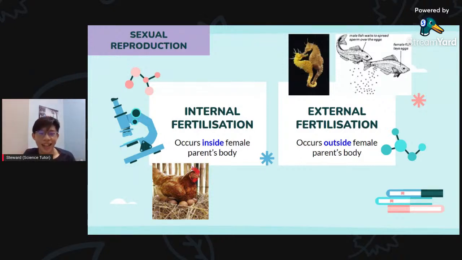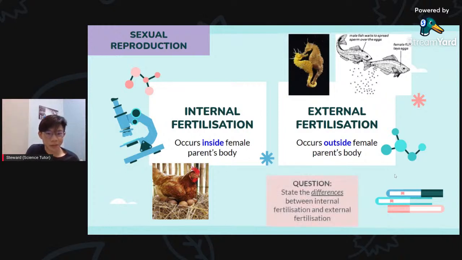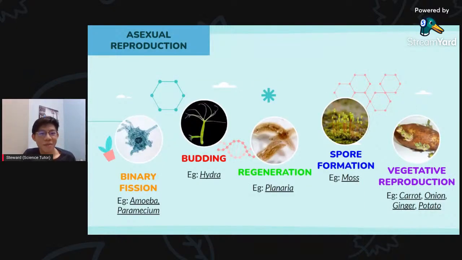For external fertilization, the fertilization occurs outside the female body. That means the sperm and the ovum will be fertilized outside the female body. You can see with fish, the eggs are formed outside their body, unlike chicken. That is the basic idea of how it works. If you see a question asking you to state the differences between internal fertilization and external fertilization, this is how you can answer the question. All right, moving on, we have asexual reproduction.